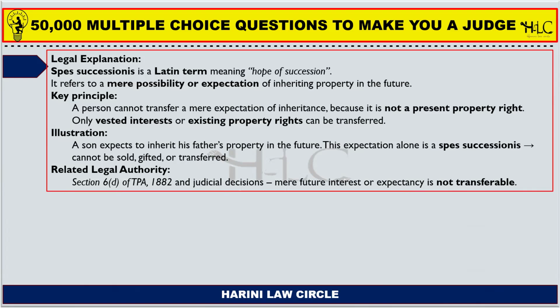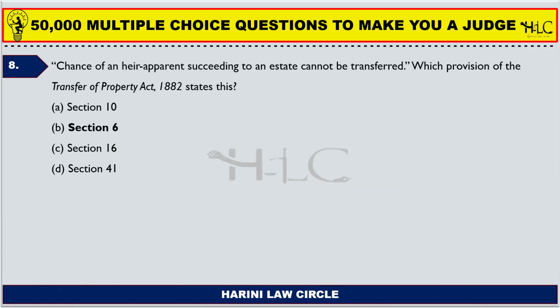After he dies, if I hope that property will come to me, then that is a hope of succession. But I cannot transfer my hope to my friend that after my father dies, you will get the property. Can he think like that? He cannot think like that, right? So there cannot be transfer of such a kind of thing. So that is what this principle says all about.